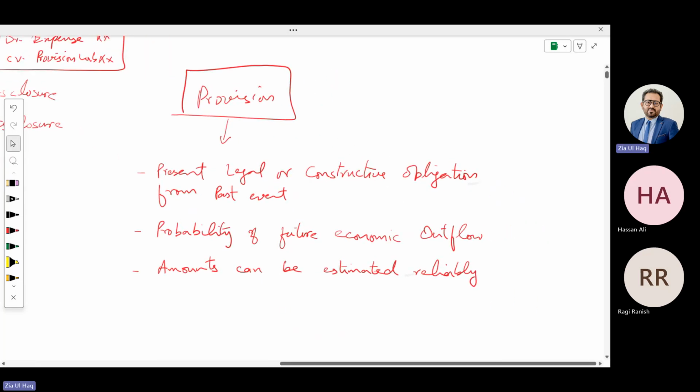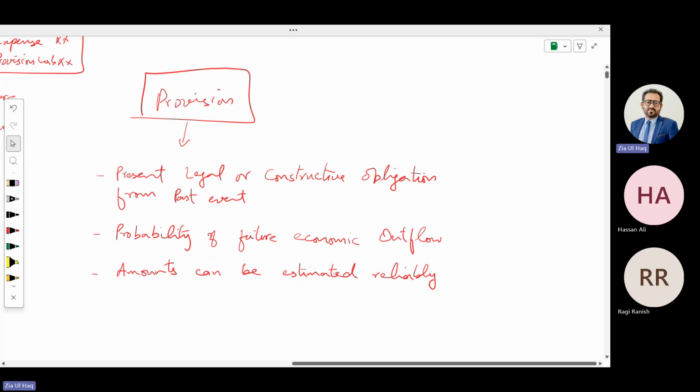If any event meets these three conditions, there should be a provision. If any of these conditions is not fulfilled, there shouldn't be a provision. All three conditions should be fulfilled.